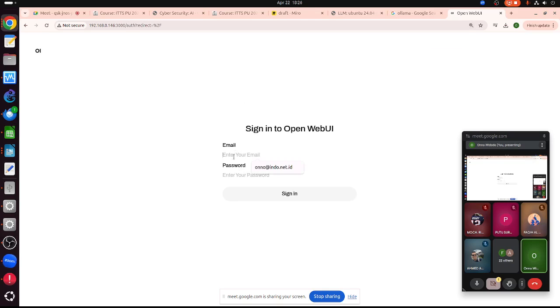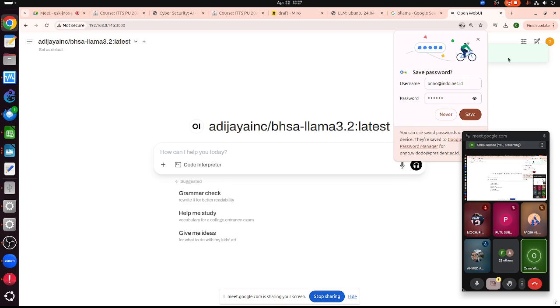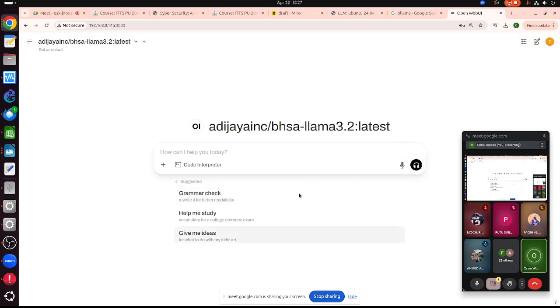Okay, enter your email, password 123456. So that's my password. It looks very similar to ChatGPT, but it's local. The interesting thing with a local server is that I also have another local server in my computer.